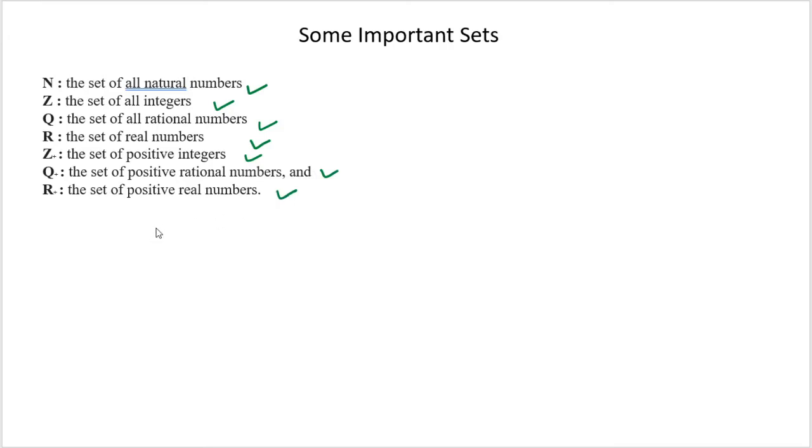So children, if I talk about the natural numbers, we all know 1, 2, 3, all these numbers are the natural numbers. If I talk about the integers, they can be positive and can be negative, like -1, 0, 1.